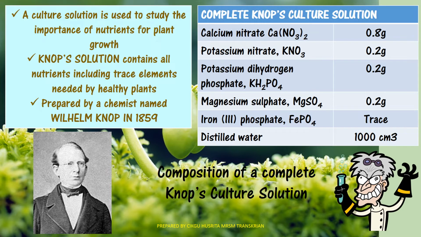Next, all the trace elements needed by the healthy matured plant can be shown in the complete Knop culture solution. Okay, so they have calcium nitrate, potassium nitrate, potassium dihydrogen phosphate, magnesium sulfate, iron 3 phosphate, and also distilled water. So this is the ingredient to prepare the Knop culture solution. This solution was formulated by William Knop.